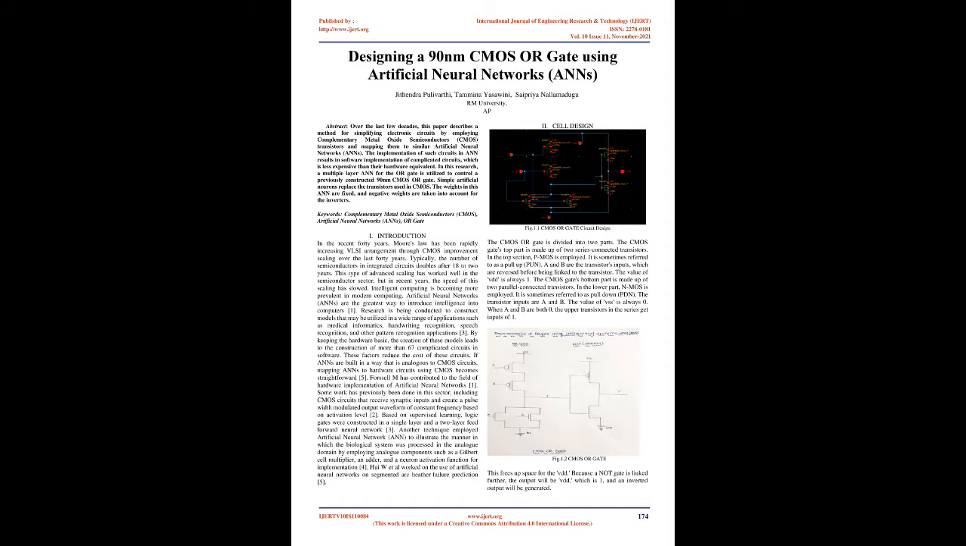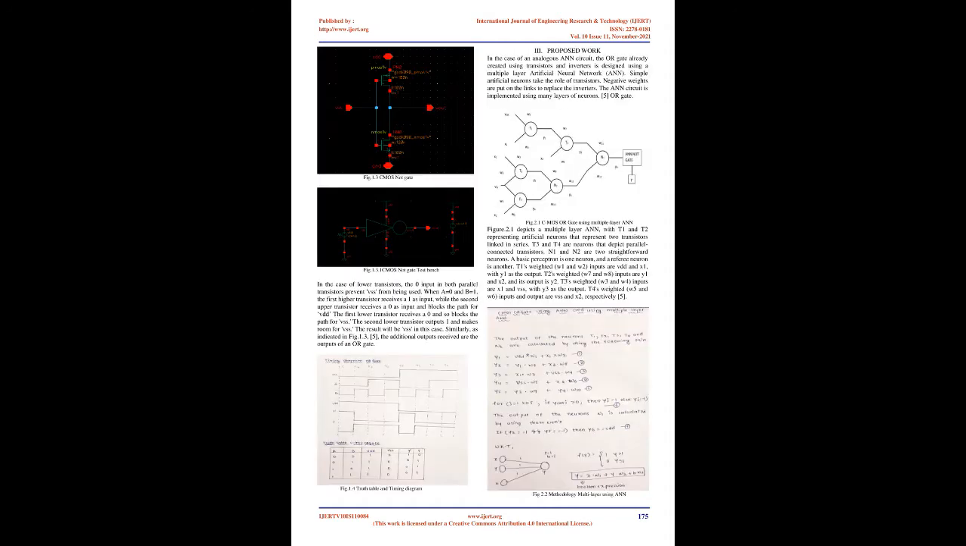1. Research is being conducted to construct models that may be utilized in a wide range of applications such as medical informatics, handwriting recognition, speech recognition, and other pattern recognition applications. 3. By keeping the hardware basic, the creation of these models leads to the construction of more complicated circuits in software. These factors reduce the cost of these circuits. If ANNs are built in a way that is analogous to CMOS circuits, mapping ANNs to hardware circuits using CMOS becomes straightforward. 5. Cell M has contributed to the field of hardware implementation of artificial neural networks.